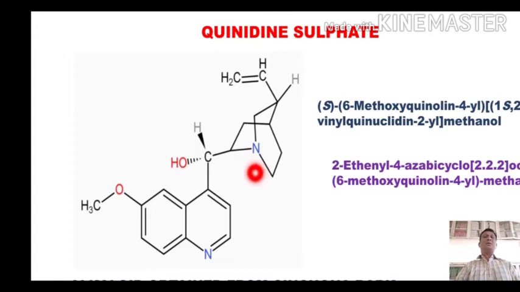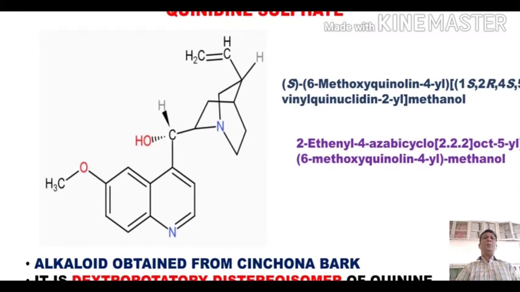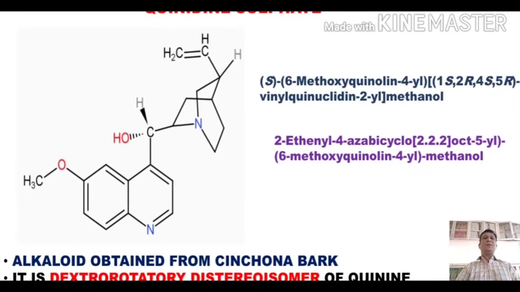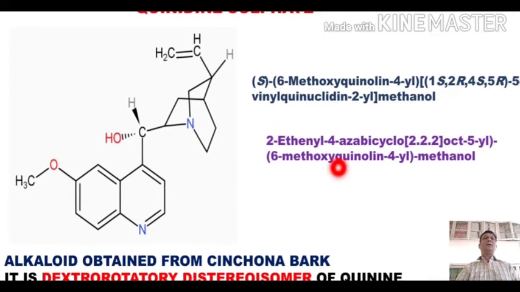The salt formation takes place between this basic group and the sulfuric acid. The IUPAC name of this quinoclidine is this one. Both the names are correct.